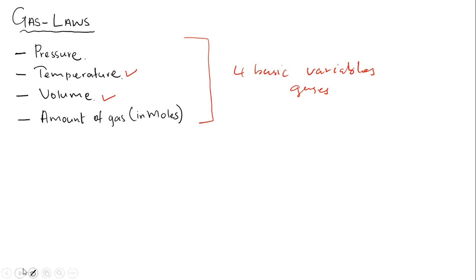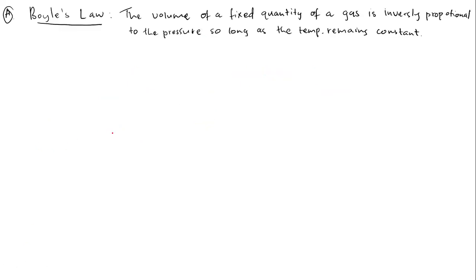Now, let us start with the first law of our very own scientists. The first law here is called Boyle's law, which was postulated by Robert Boyle in 1660. Now, after his experiment on gases, this is what he concluded. He said that the volume of a fixed quantity of a gas is inversely proportional to the pressure, so long as the temperature remains constant.